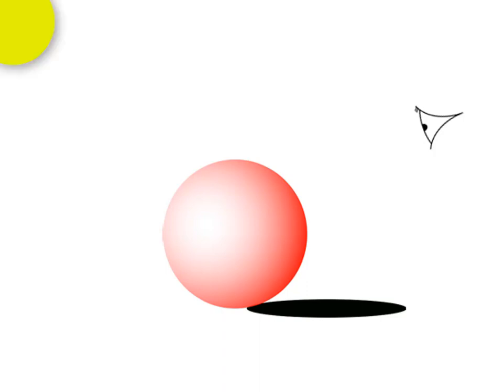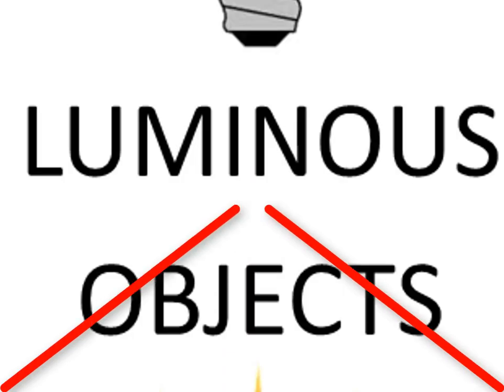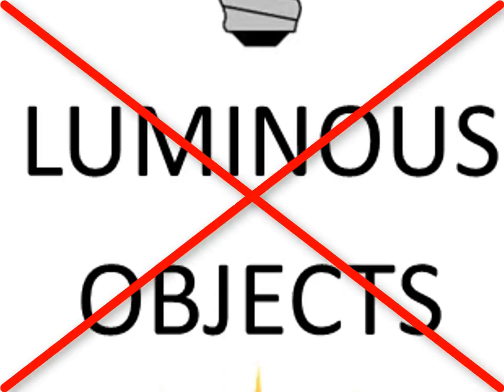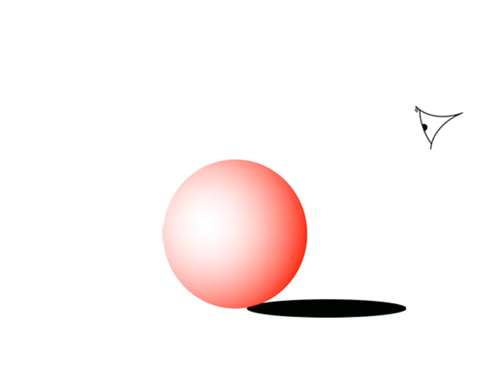If, however, there is a luminous object that is shining on this ball, then we will be able to see this ball. Why? We're getting to that. But first, remember, I said there are two things opaque objects cannot do. One is they cannot shine. They are not luminous. The second thing, I'll give you a hint what it is.